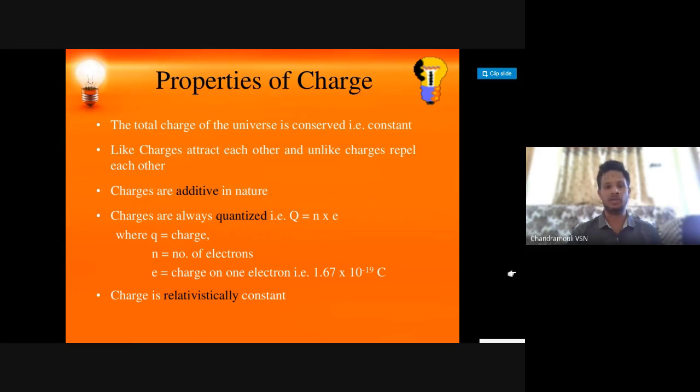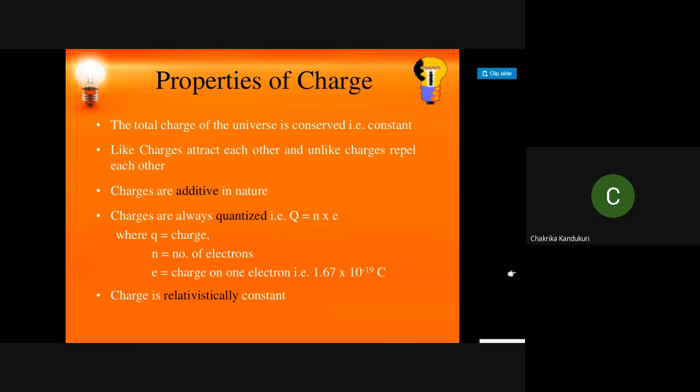The meaning of quantized is given by the formula Q is equal to N into E, where N represents the number of electrons and E represents the charge of an electron. What is the charge of an electron? 1.6 into 10 power minus 19 coulombs.